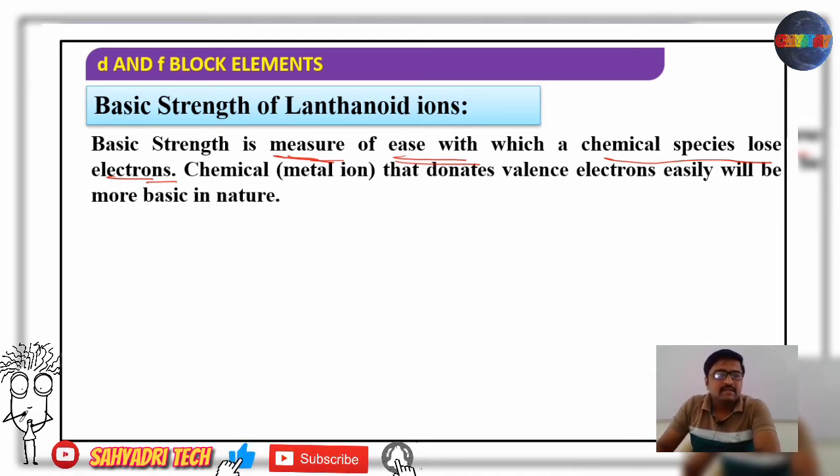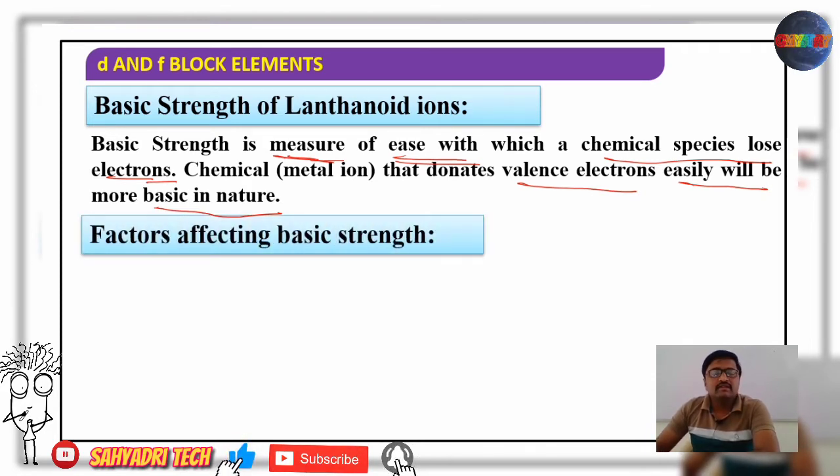Yes, then any chemical that donates valence electrons easily will be more basic in nature, and if it donates electrons with difficulty, it is less basic in nature. So overall, your basic strength depends on the ease with which a chemical species loses an electron. If it loses an electron easily, basic strength is high. If it loses an electron with difficulty, basic strength is less. Okay, so what are the factors which affect the basic strength?